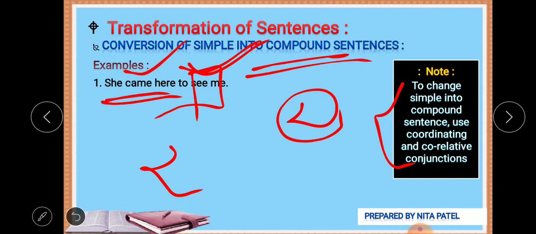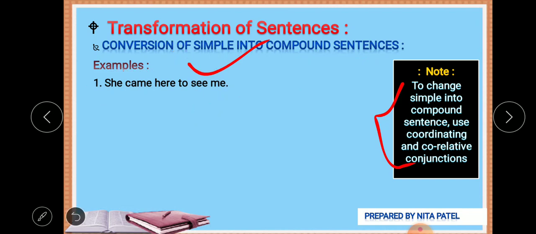She came here and she saw me. Of course she has seen him, because she came here only to see me.